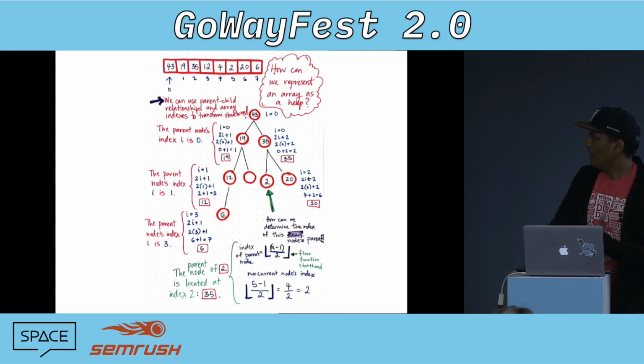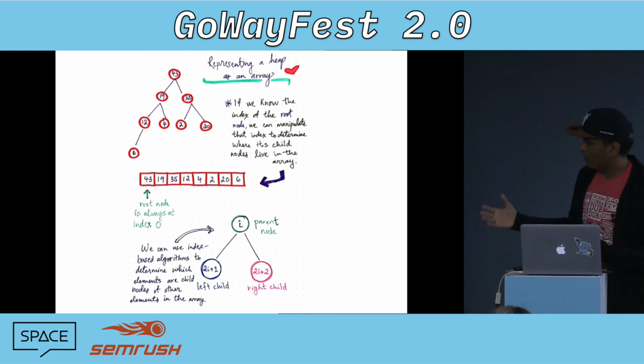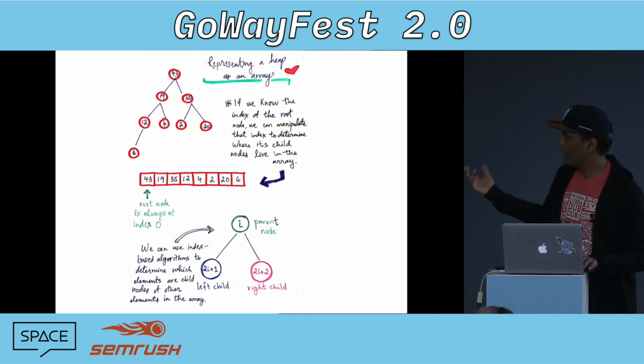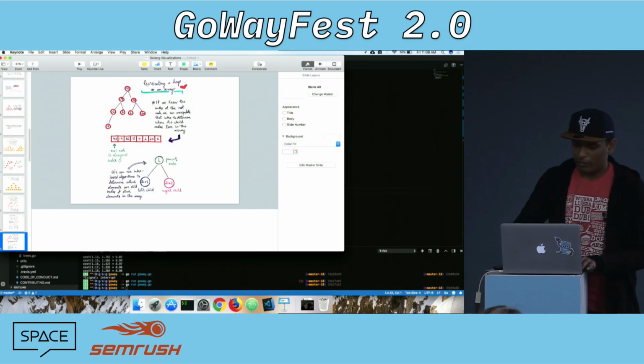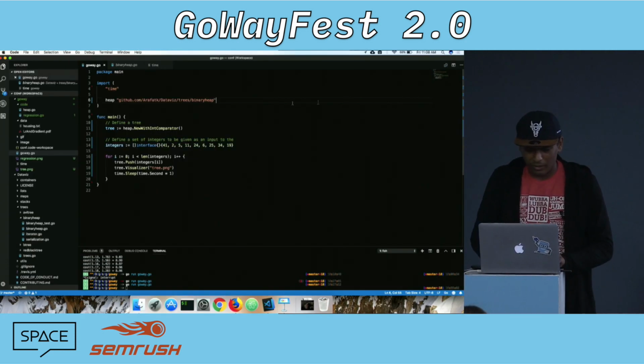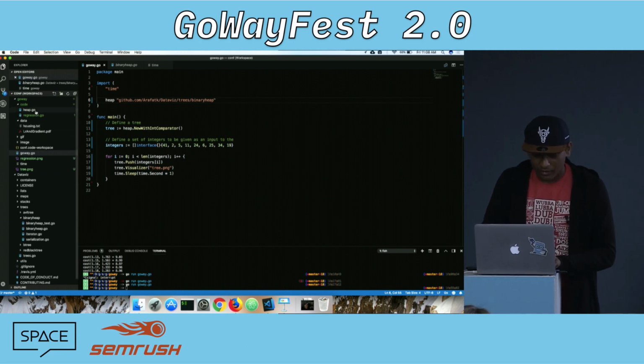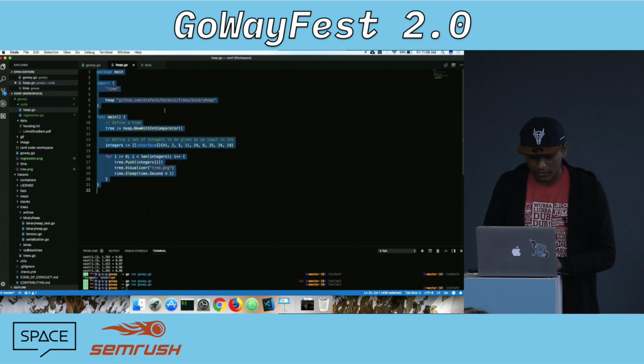So enough with the talking. We've talked a lot about how we could describe it and how we could satisfy the properties. But let's do the main thing of the talk. Let's try to actually implement this, or not completely implement it, but let's see some code and see how this goes.